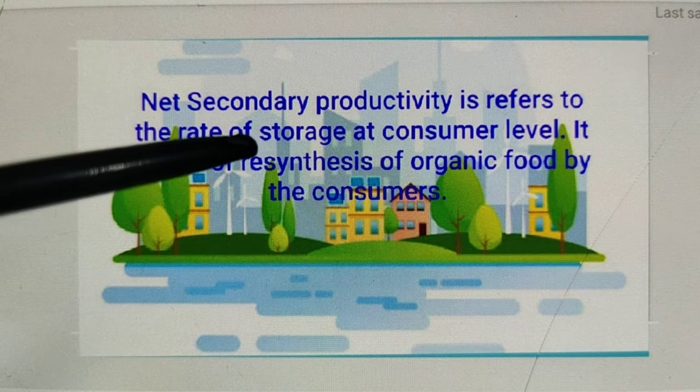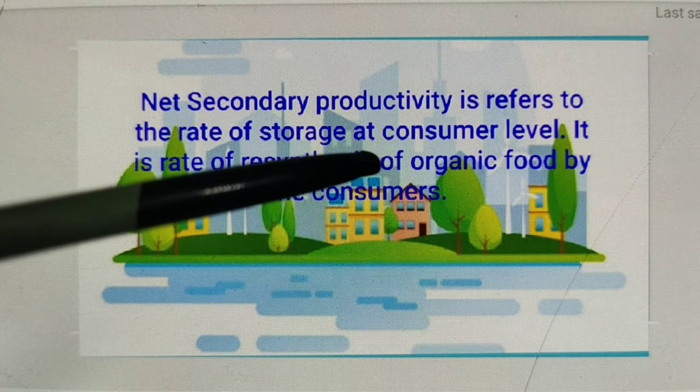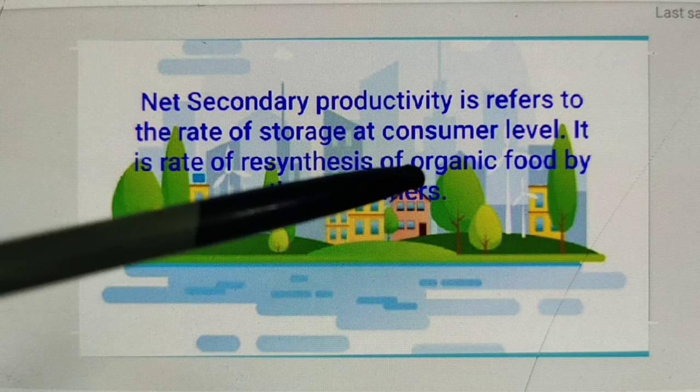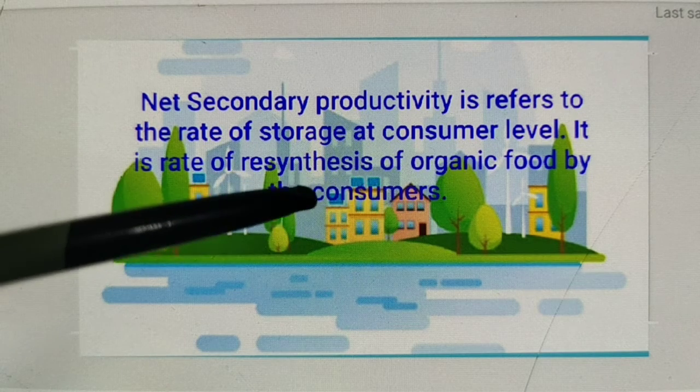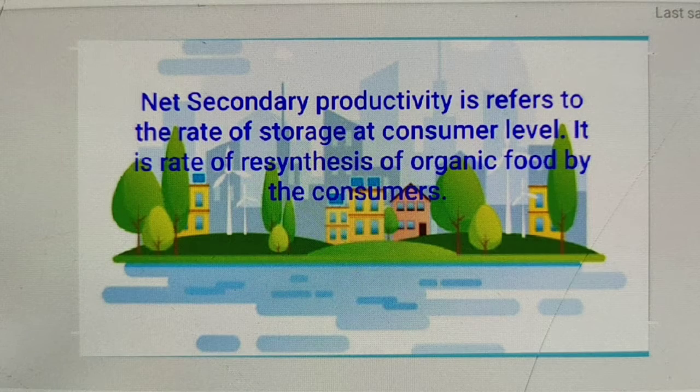It is the rate of resynthesis, not photosynthesis, resynthesis of organic food by the consumers. This productivity is not static. Example, 14.5% in the caterpillars and 18% in the deer. The average net productivity for all the consumers is 10%. So it is lower for the herbivores and higher for the carnivores.